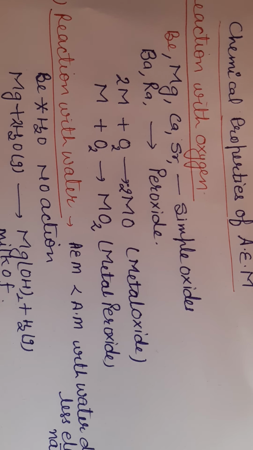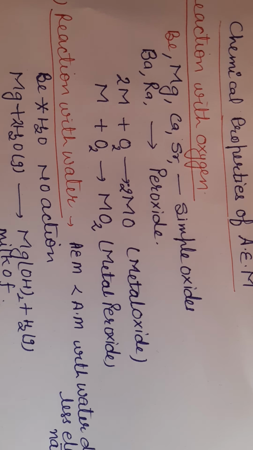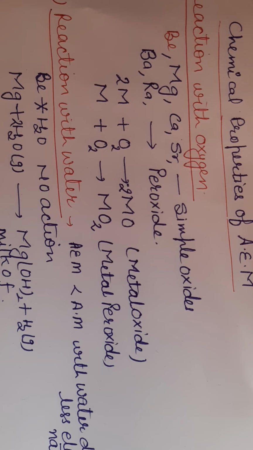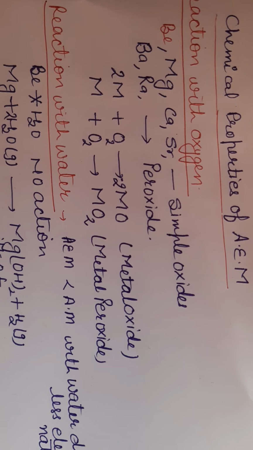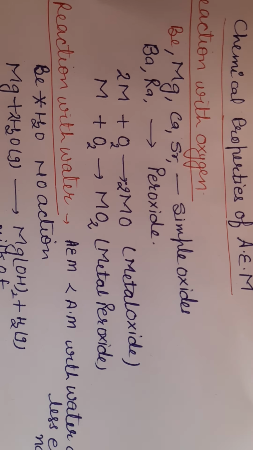Today we are going to discuss the chemical properties of alkaline earth metals. In the last video we discussed the physical properties of alkaline earth metals. The first chemical property is reaction with oxygen.